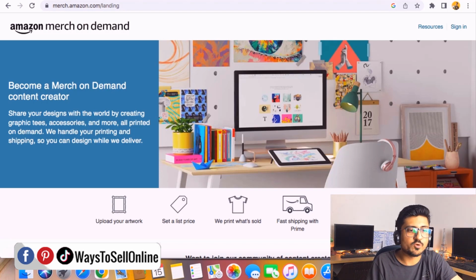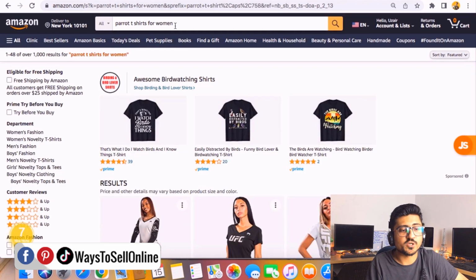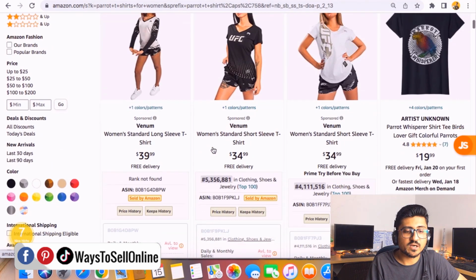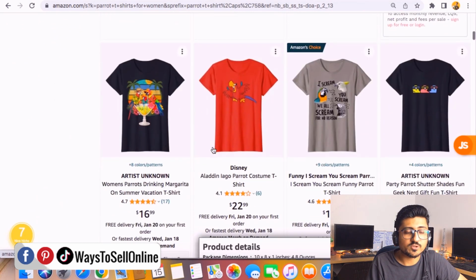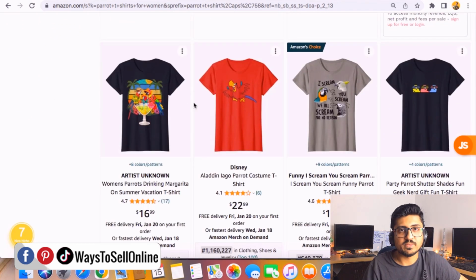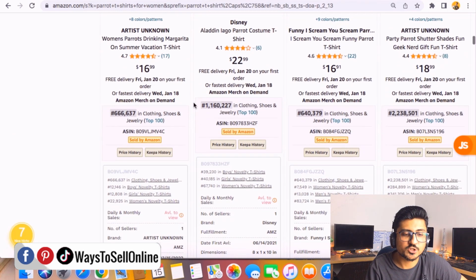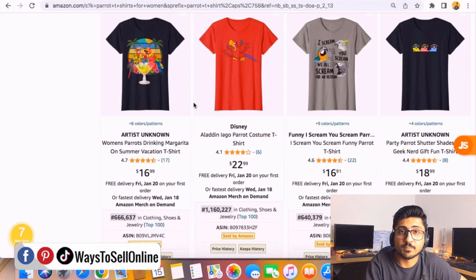For example, if you go on Amazon and type parrots t-shirt for women, you can see there are many t-shirts here. These are actually not t-shirts, these are designs which people created and uploaded on Amazon. So when someone searches for parrot t-shirt for women, they can see the design, they can order that shirt, Amazon will print that shirt, and the person who uploaded that design gets the royalty or the commission.